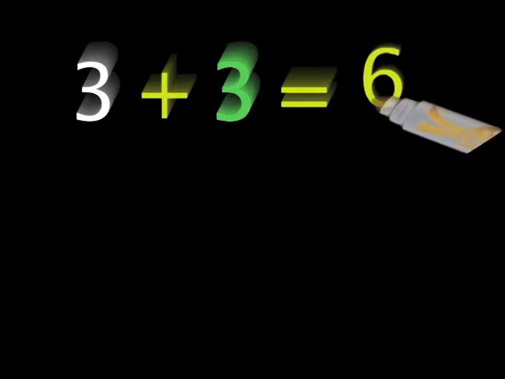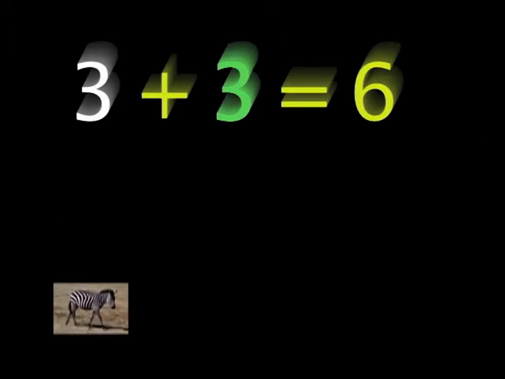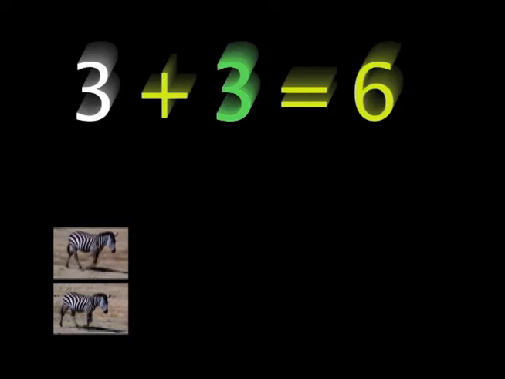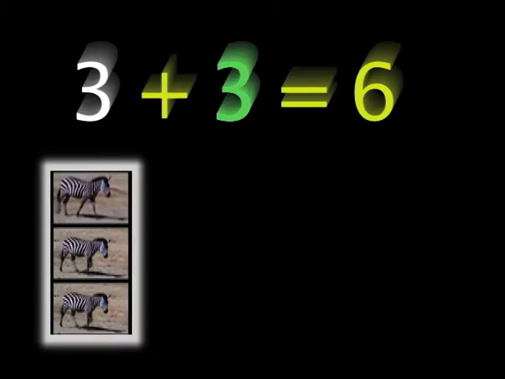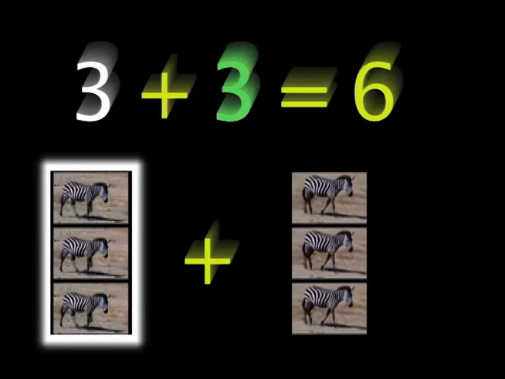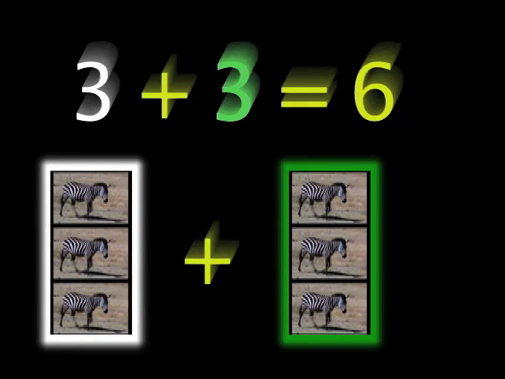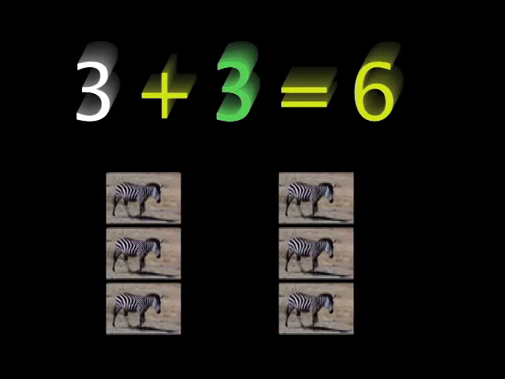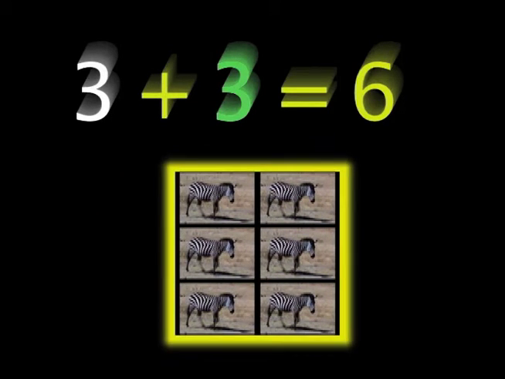Three plus 3 equals 6. There are 3 zebras. 1, 2, and 3. Let's take 3 more zebras and put them together. In all, it makes 6 zebras. So 3 plus 3 equals 6.